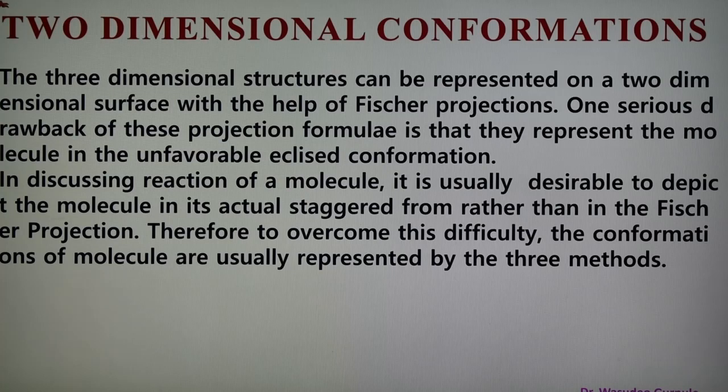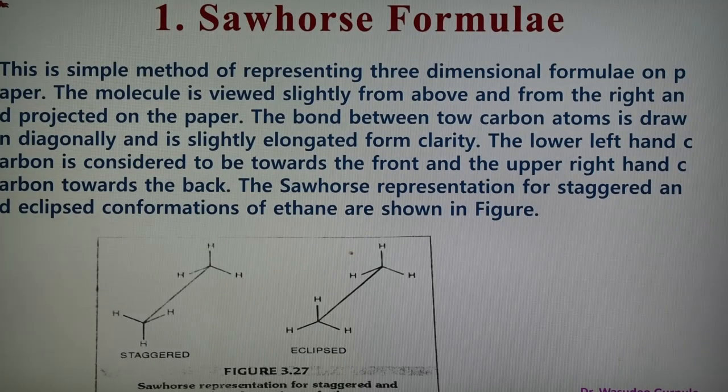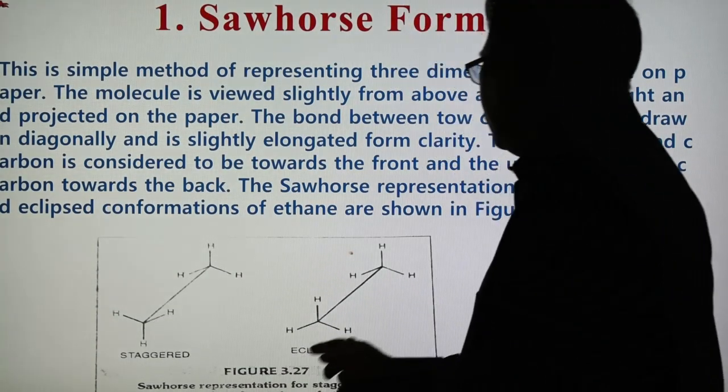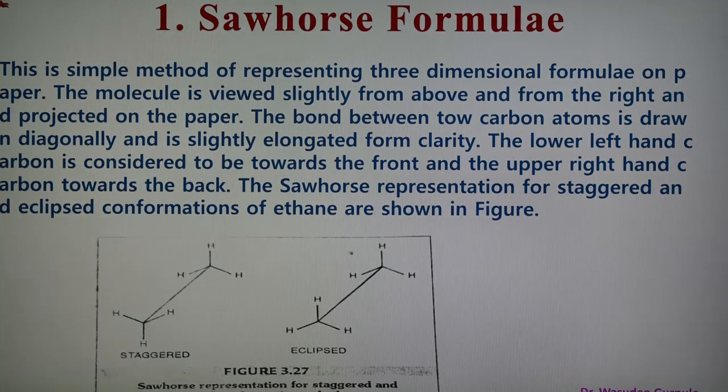So actually it is staggered, but the Fischer projection shows eclipse. Three methods are there for staggered and eclipse, and we are discussing them. The first method is the Saw-Horse formula. Structures are shown here. This is the staggered one, this is the back carbon, this is the front carbon, and this is the eclipse arrangement. So these are the Saw-Horse representations for the staggered and eclipse conformations of ethane.